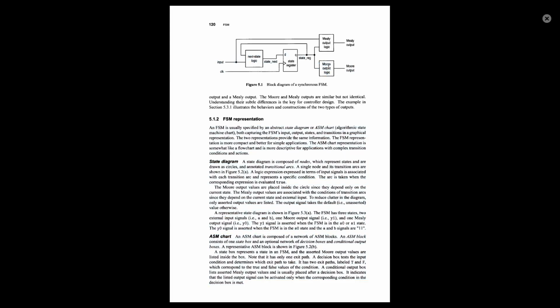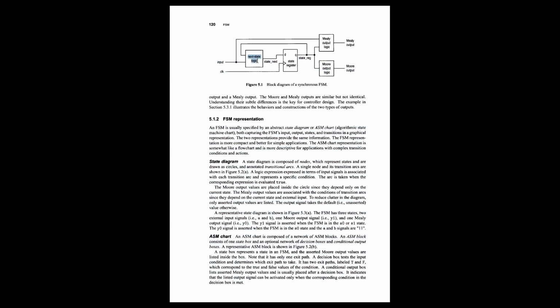Okay, so we are going to also explain the difference between the Mealy and Moore machines. Right now we have to understand that every finite state machine has three parts.